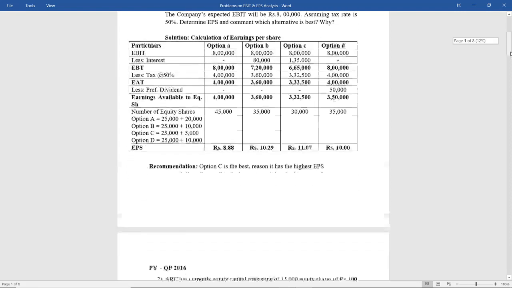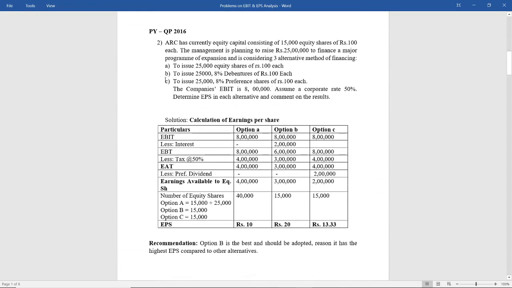Moving ahead to the next problem. This problem was from the previous year's question paper 2016. I'll just read the problem. ARC has currently equity capital consisting of 15 lakh equity shares of rupees 100 each. So currently it is having how much? 15 lakhs. Oh sorry, 15,000 equity shares currently it is there.